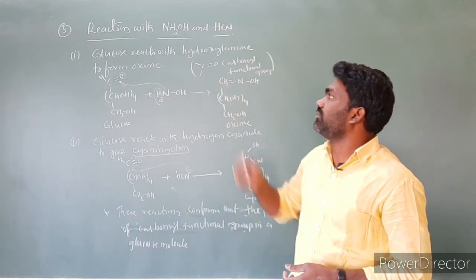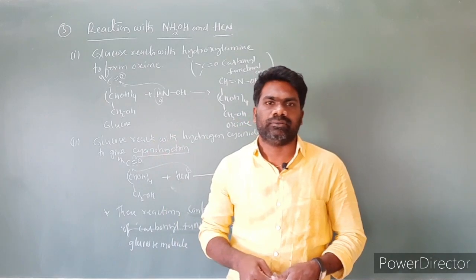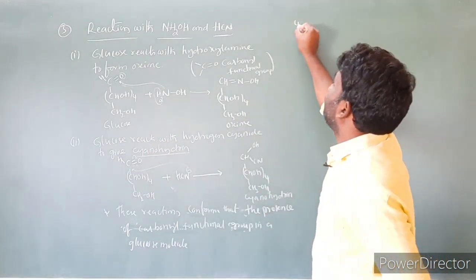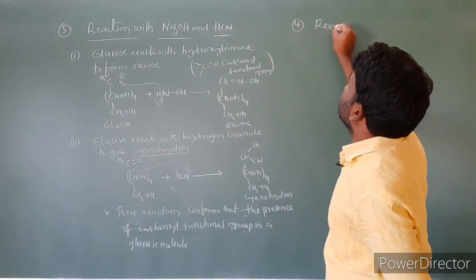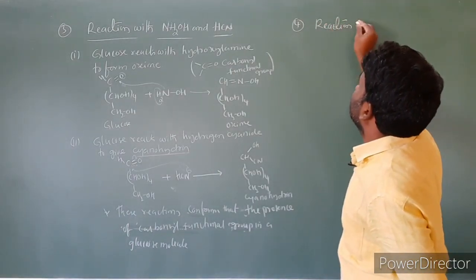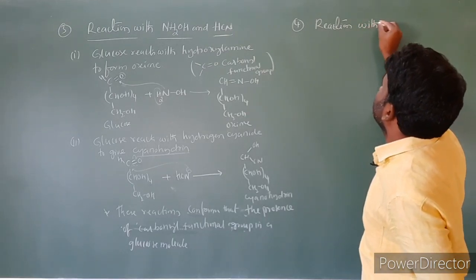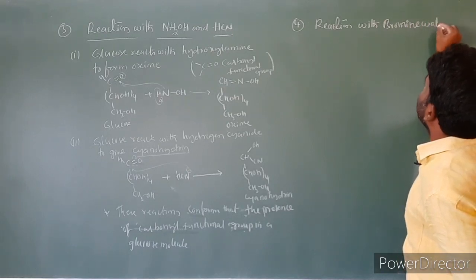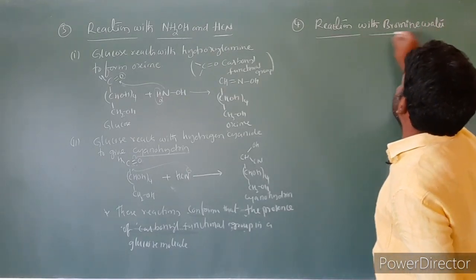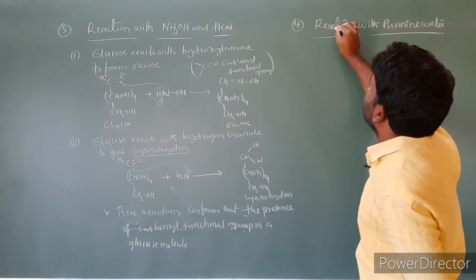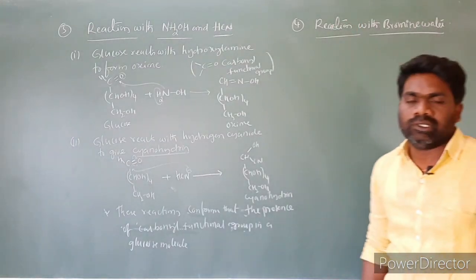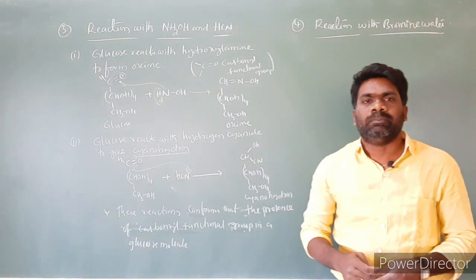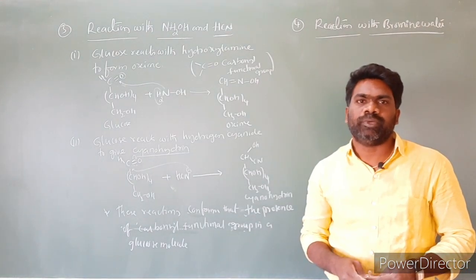This is the carbonyl functional group. This is the third reaction. Next, reaction with bromine water. This is the fourth one. Reaction with bromine water. Glucose is oxidized to gluconic acid on reaction with a mild oxidizing agent like bromine water.